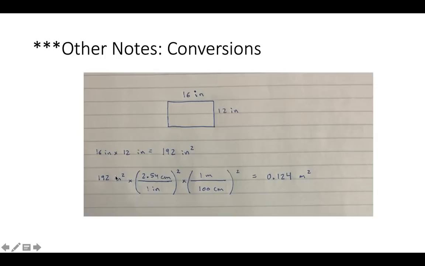And so in order for our inches squared to cancel out, we actually need to square our units, right? So we're going to square, so it's inches squared in the denominator, centimeters squared in the numerator. Then we're going to square our next conversion factors so that we have centimeters squared in the denominator and meters squared in the numerator. And then when our units cancel out, we get meters squared. So just remember, when you have units that are squared or cubed, depending on what your units are at the end, you may need to square and cube your conversion factors as well.